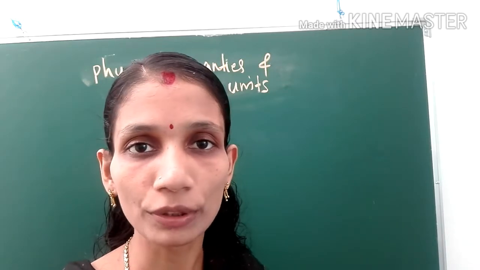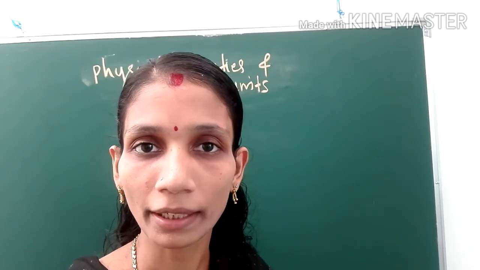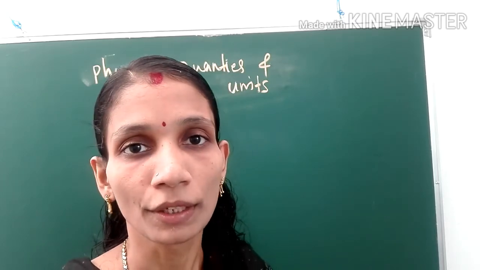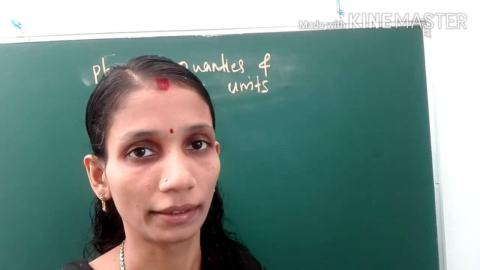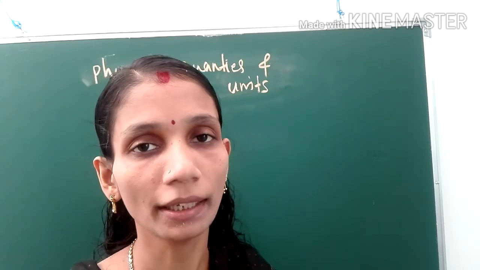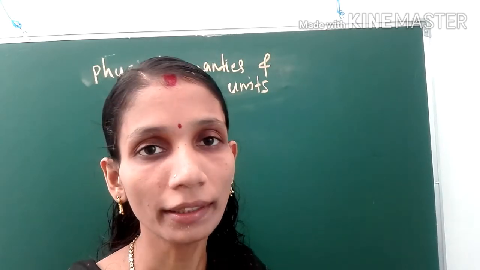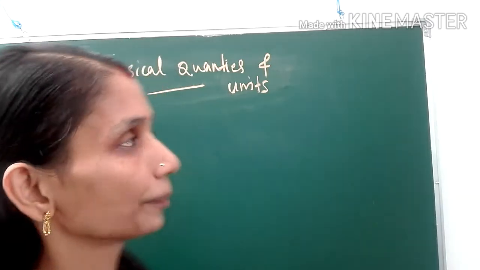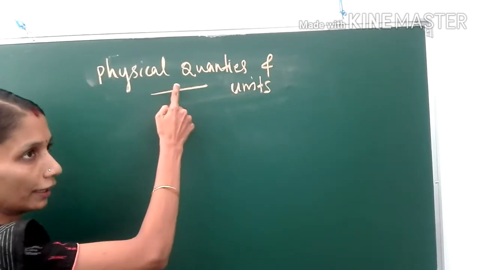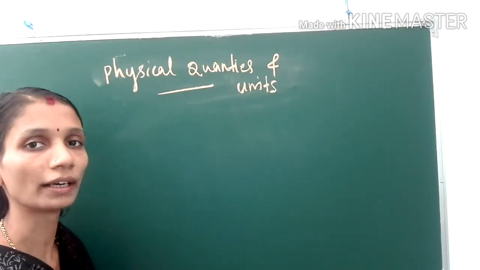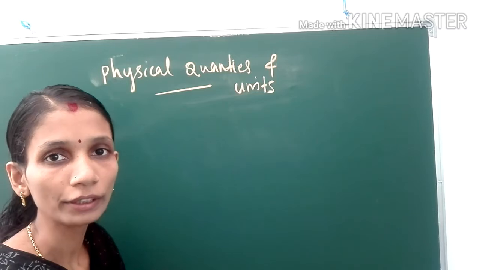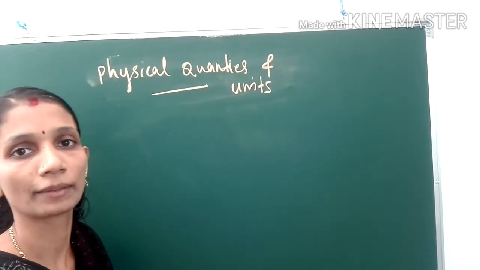In the case of velocity, we can't measure it directly; we can measure it indirectly. So, any quantity that can be measured directly or indirectly is called a physical quantity.